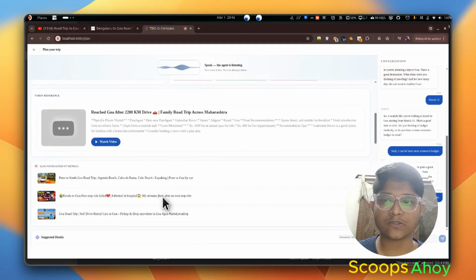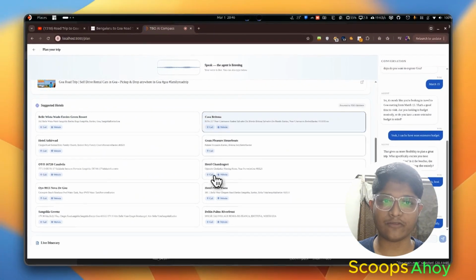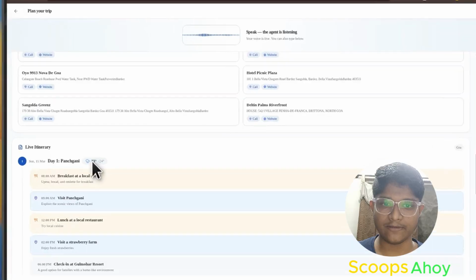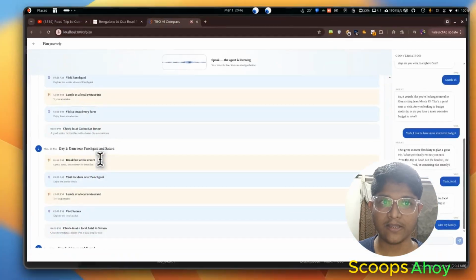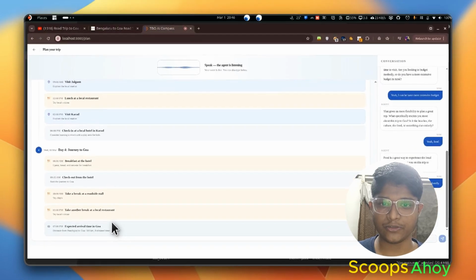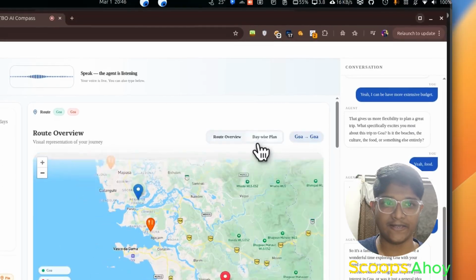Additionally, it suggests hotels based on the TBO API for the particular days and places which you're going to visit. The live itinerary updates in real time based on the user's suggestions, resulting in effective planning of the places they choose. Apart from this, they can also modify their dates in planning.